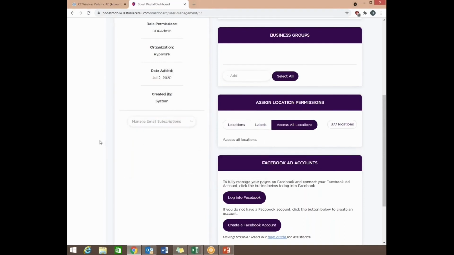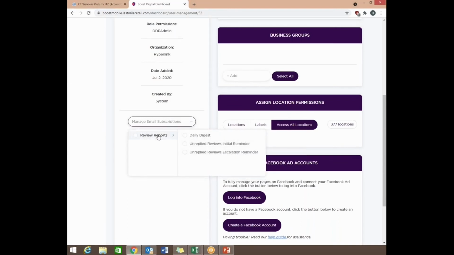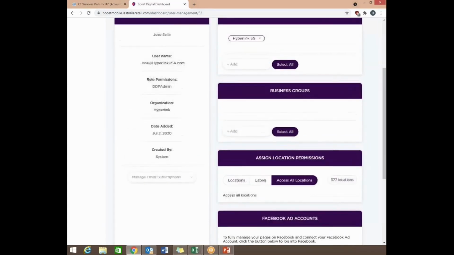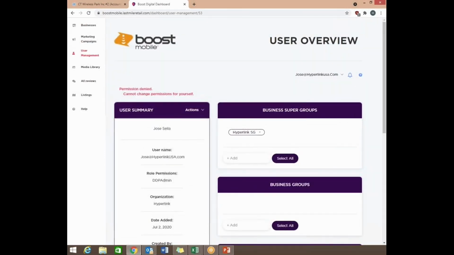It sends it directly to the email, so it's good for a manager to keep track of and see when they have any replies, any comments, any reviews, so they can go ahead and reply to those customers. So simply what you want to do is hit Manage Email Subscriptions, select the one you want to add, and then that's pretty much it. It will automatically add it. So that's very simple, and it's very easy to add these permissions to your locations.